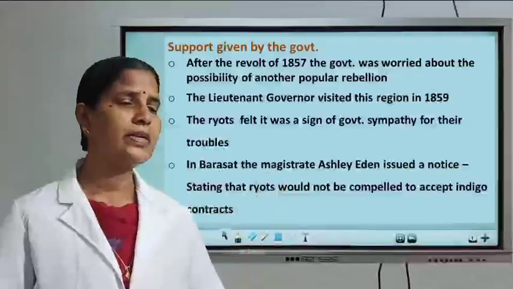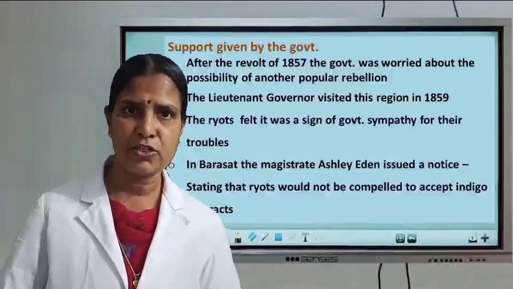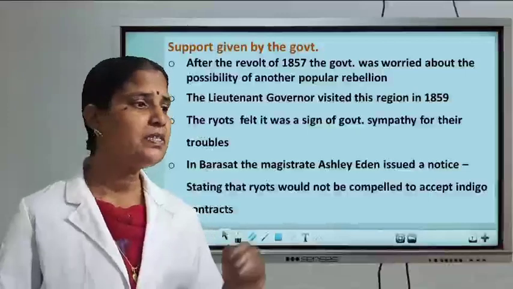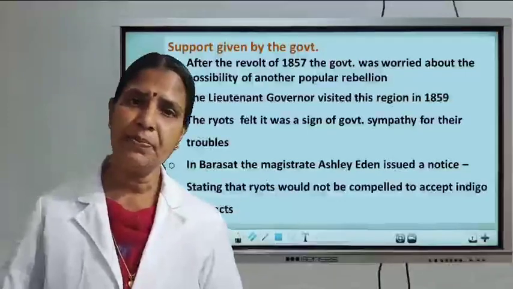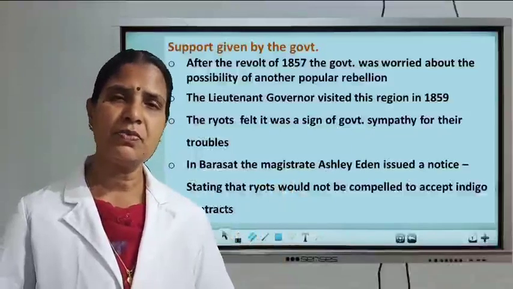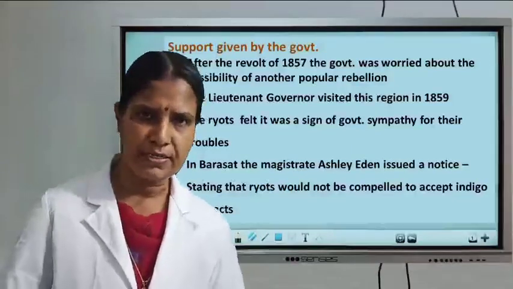What happened here? The Lieutenant Governor, J.P. Grant, visited this region in 1859, and the ryots felt that his visit was a symbol of support to the peasants.